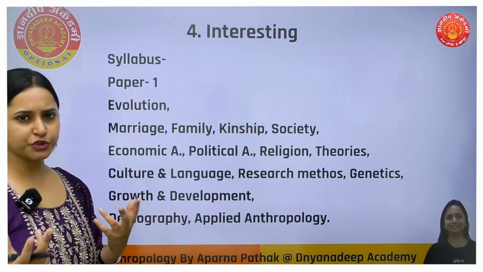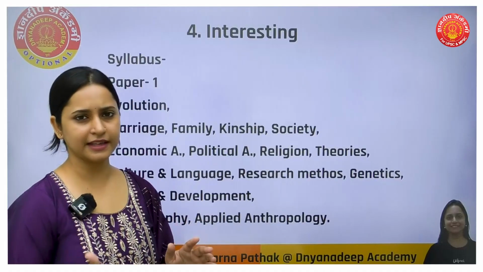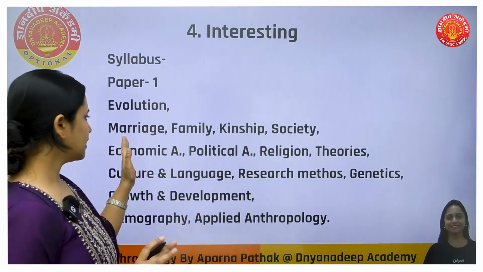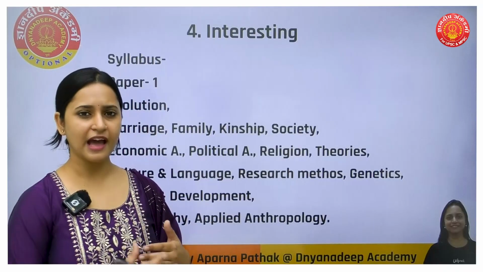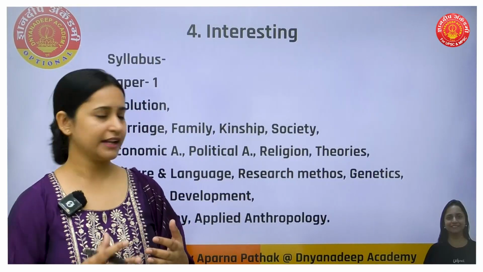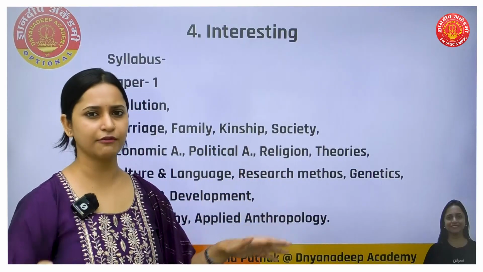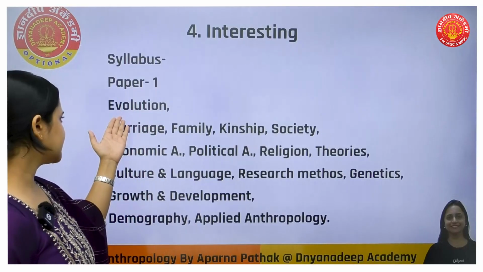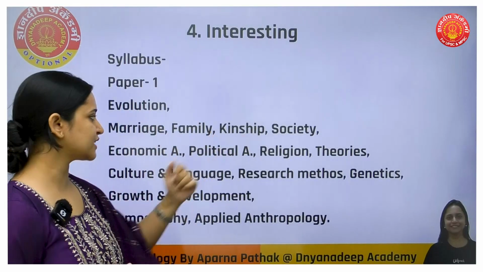Then two human beings, man and woman, get married. There comes marriage, and then after marriage they have a baby, they form a family, and then they have distant relative or relatives. That is how they make kinship, and then slowly they form a society. So our first topic is evolution. Next topic is marriage, family, kinship, society.